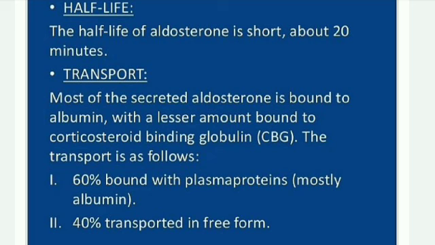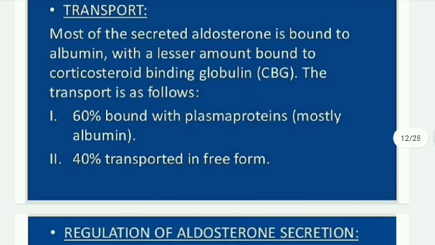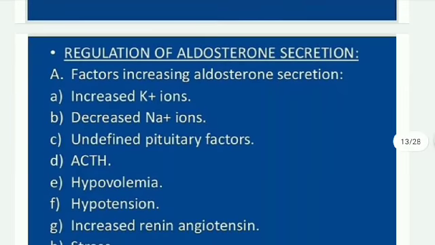The transport is as follows: 60% bound with plasma protein, mostly albumin, and 40% transported in free form. Regulation of aldosterone secretion.